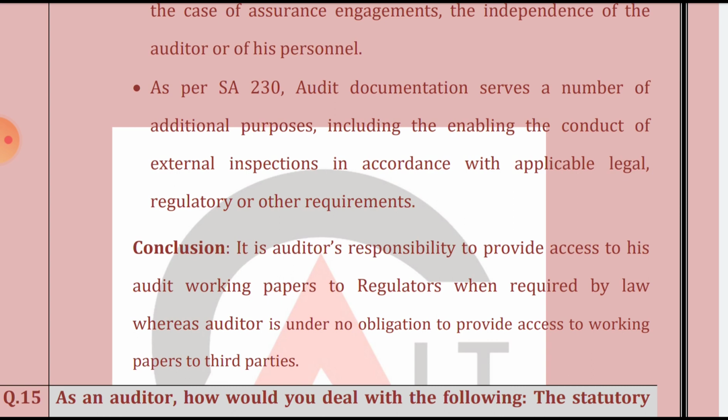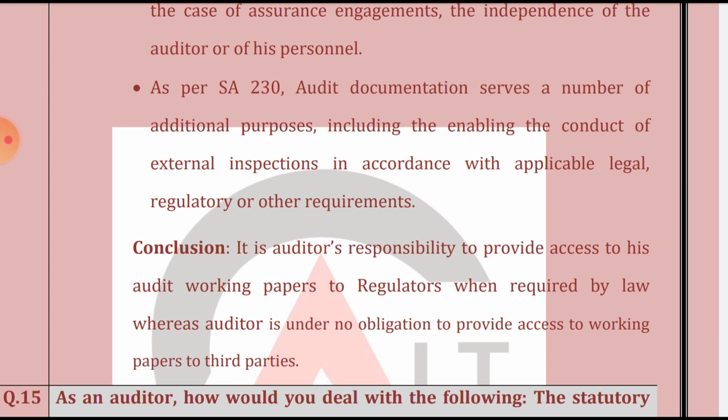Conclusion: it is the auditor's responsibility to provide access to his working paper, because that working paper belongs to the auditor. So it is the responsibility of the auditor to provide access to his audit working paper to the regulator when required by the law, whereas the auditor is under no obligation to provide such a working paper to the third party.